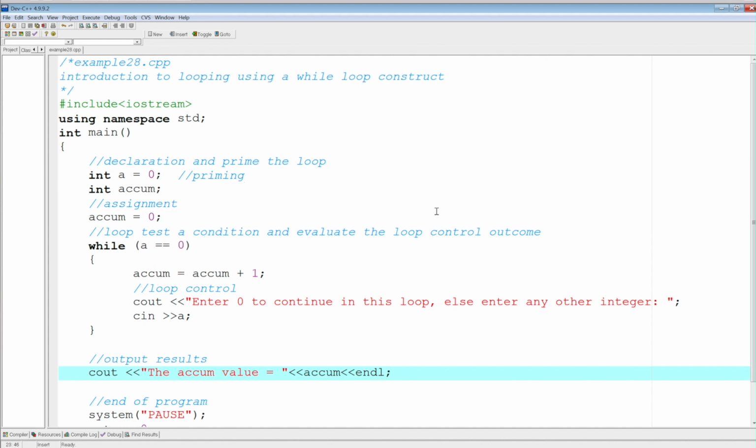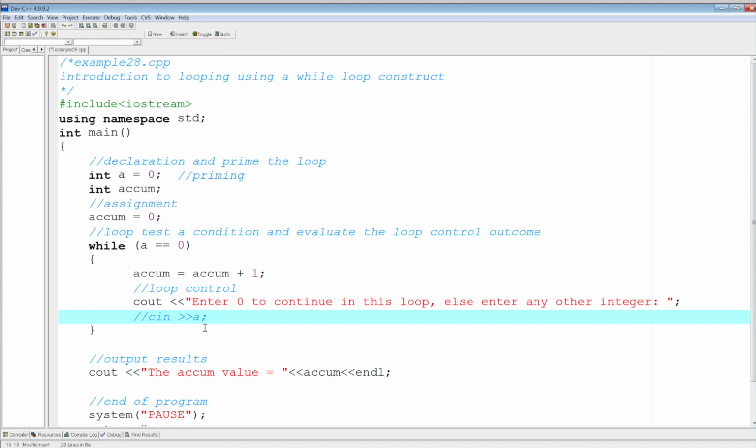Now let's make a mistake on purpose. Let's suppose you did not have a loop control, which means you never asked the user to enter a value for A other than the message here. Let's see what happens. Okay, this is going to be fun, so pay attention.